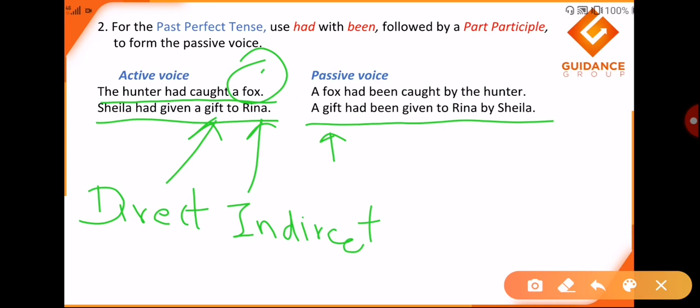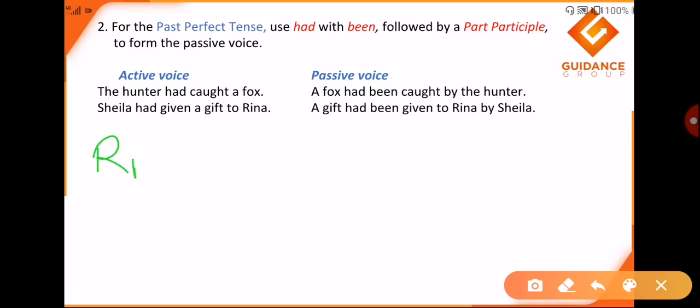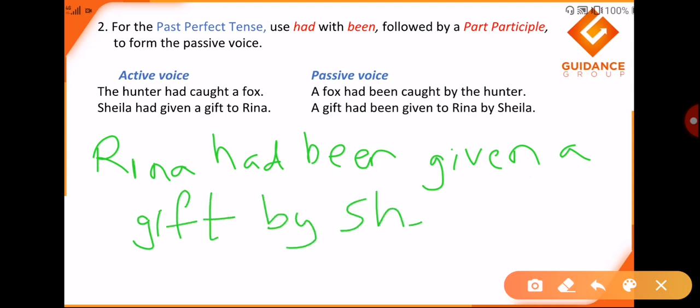In such a case we can also say, I'll just write it once again, Reena had been given a gift by Sheila. Even this form is right. But now what happens when both the examples appear in our exam?